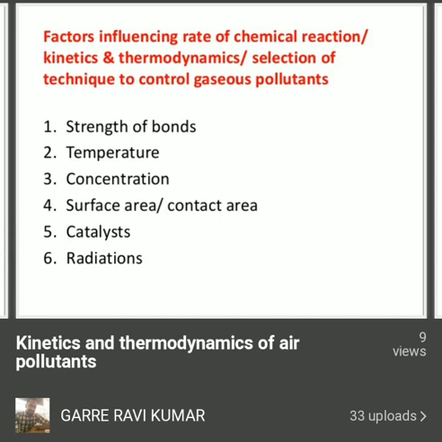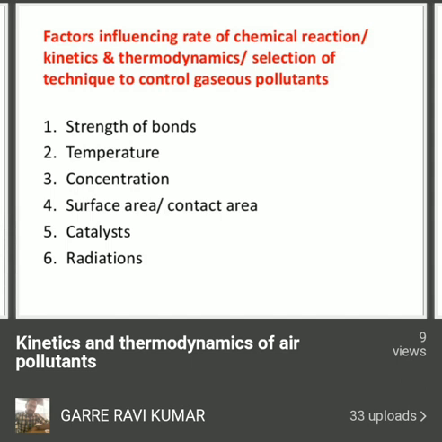Especially this session discusses the chemical reactions taking place between the reactants and products. It means the chemical reactions will take place between the liquids used to absorb the gaseous pollutants and the gaseous pollutants. In the absorption process we use various liquids, especially alkaline liquids like sodium hydroxide, calcium hydroxide, magnesium hydroxide, sodium carbonate, calcium carbonate, like that. Whatever solutions are basic in nature are used to absorb the gaseous pollutants. Understand? So in that case, some chemical reactions will take place between the liquids and the absorbed gaseous pollutants.